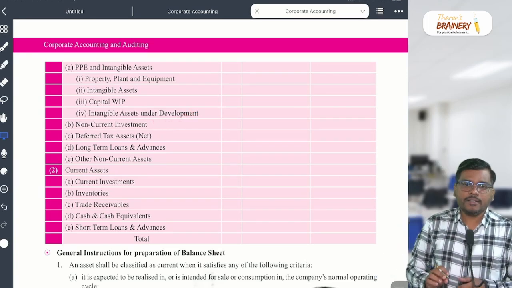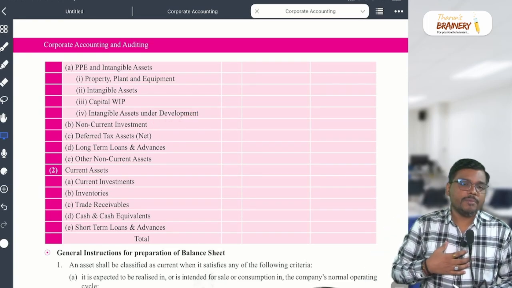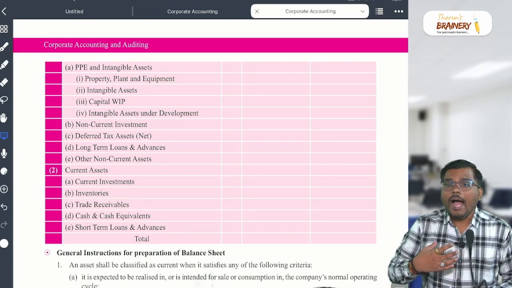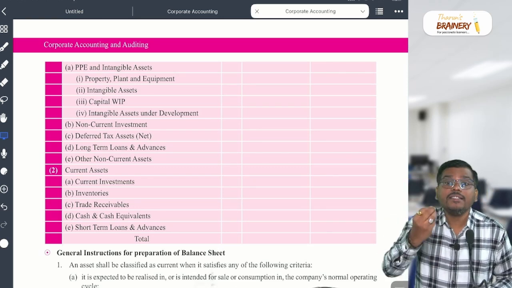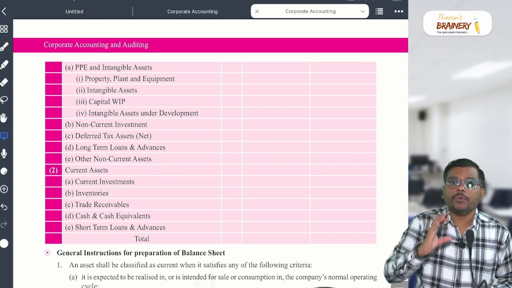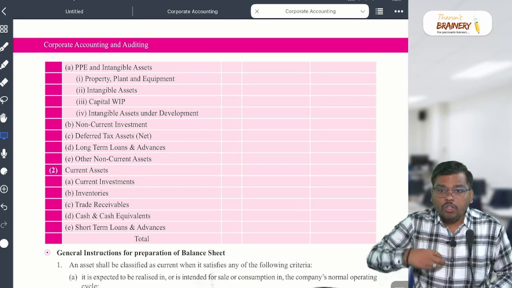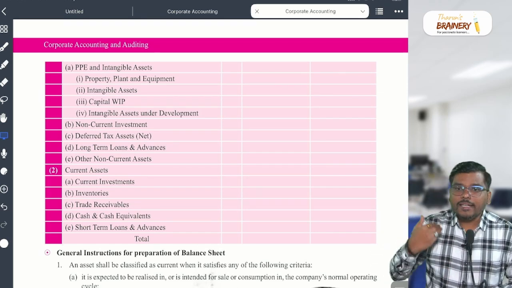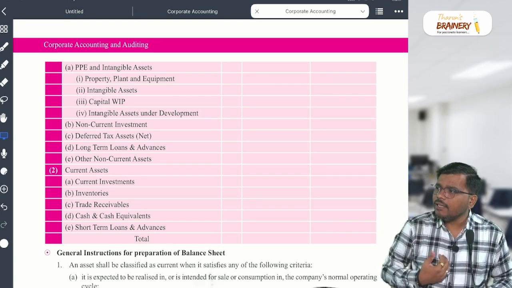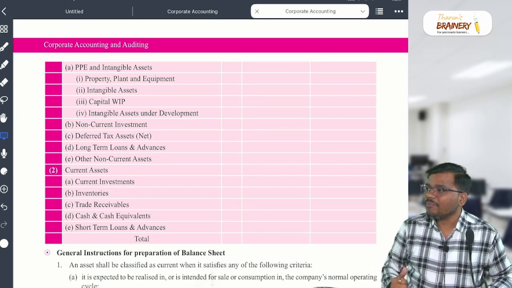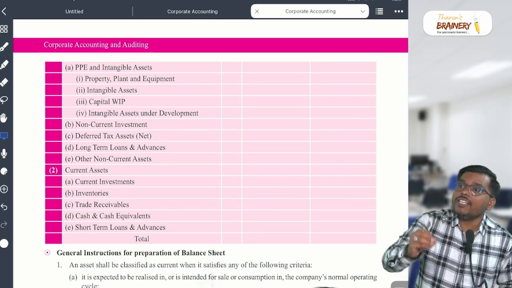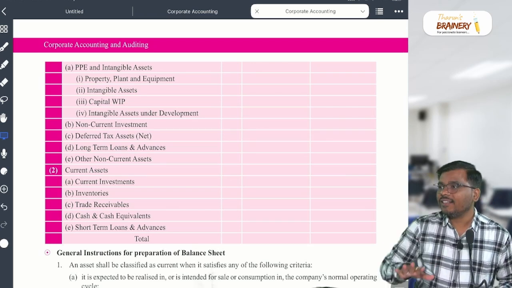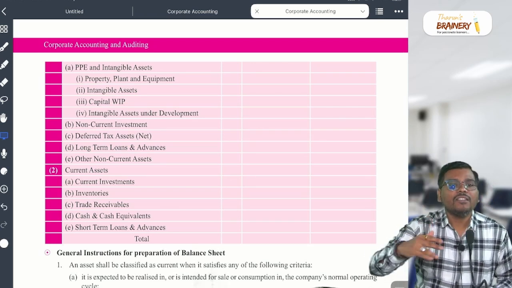Sir, what is an investment? Suppose I am a business, or an individual, and I invested the money in, let's say, Reliance Industries or TCS or Wipro. I invested in those companies. So what is that for me, sir? Investment. Now is it current or non-current? What is my intention at the time of purchase? If my intention is to hold for 12 months, current. More than 12 months, non-current.